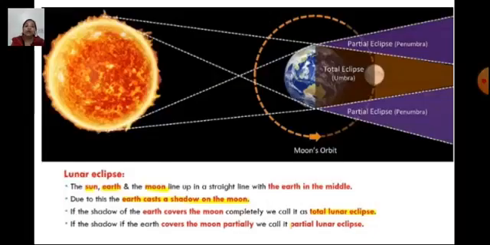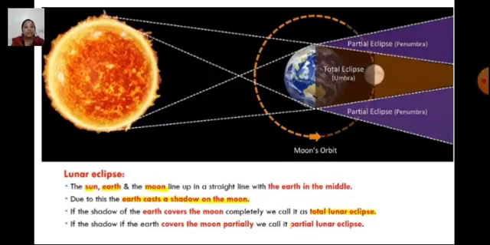Now, lunar eclipse. The sun, earth and the moon line up in a straight line, as you can see, and the earth is in the middle. What happens? The earth blocks the light of the sun and it casts a shadow on the moon, which we call a lunar eclipse. If the shadow of the earth covers the moon completely, we will not be able to see the moon at all. So it is called a total lunar eclipse.